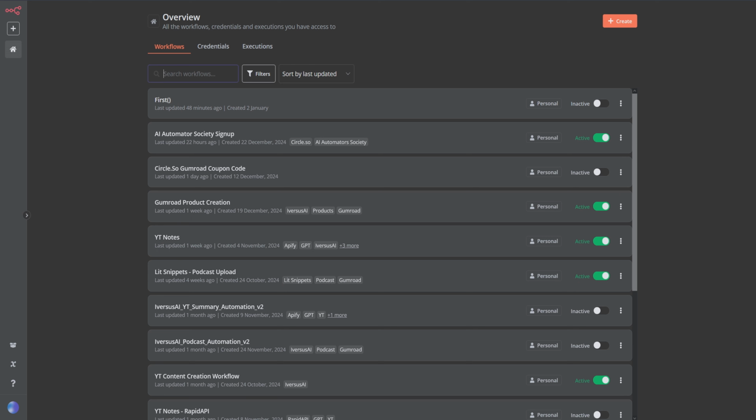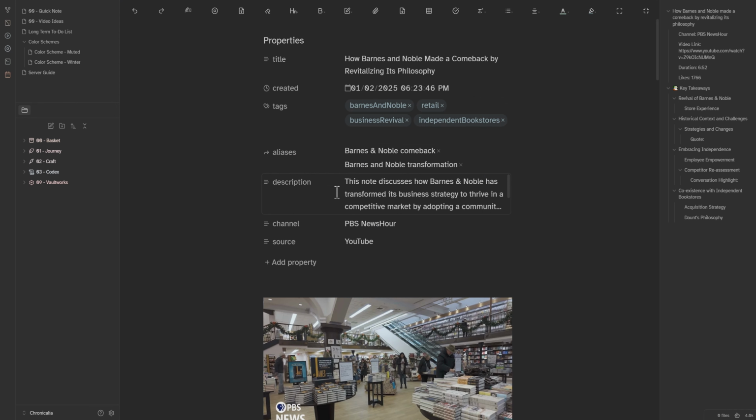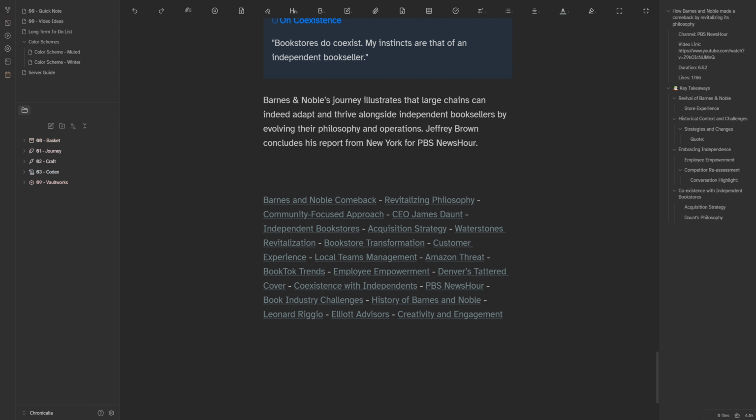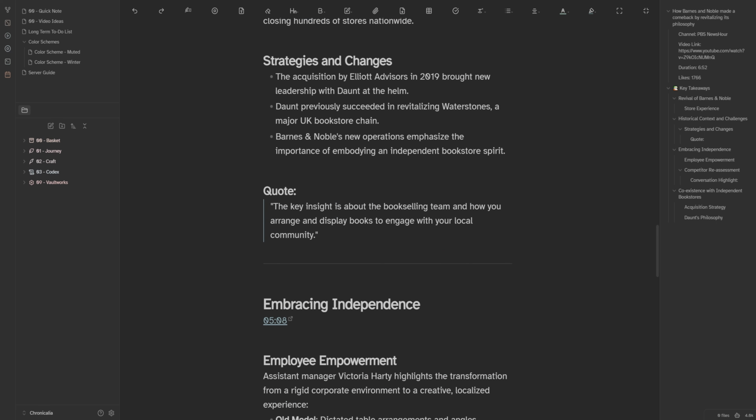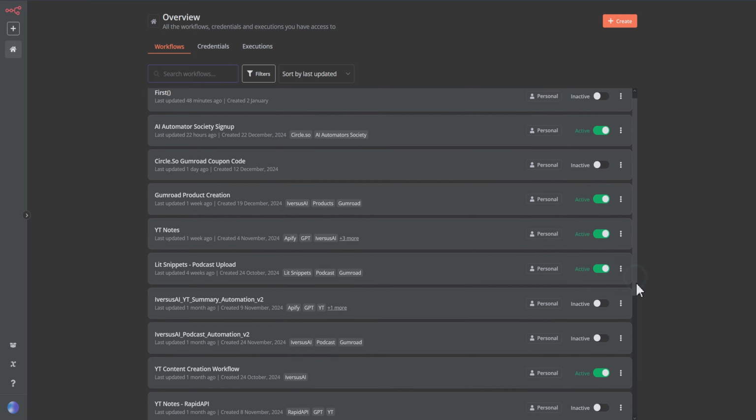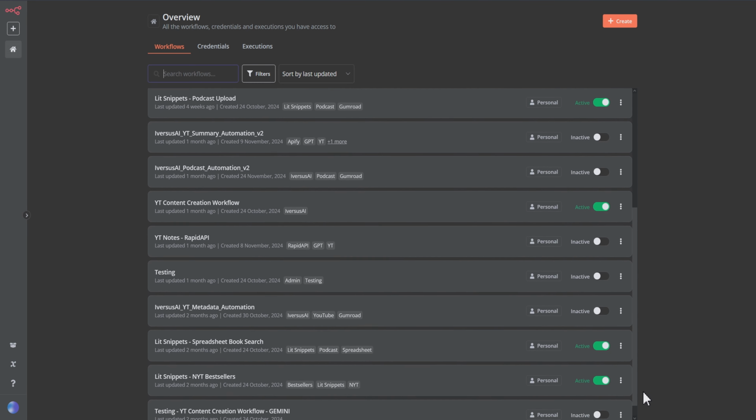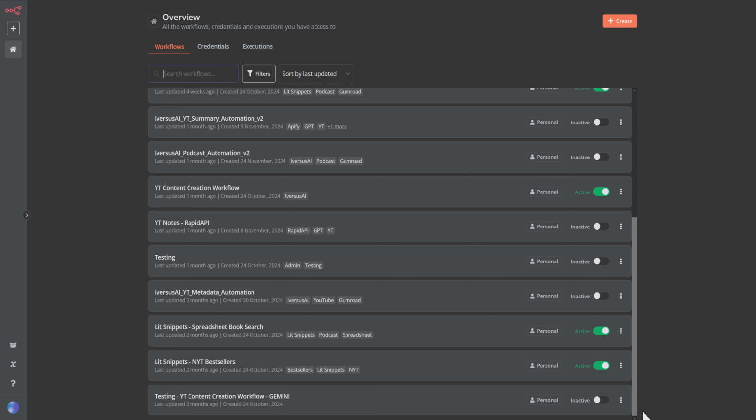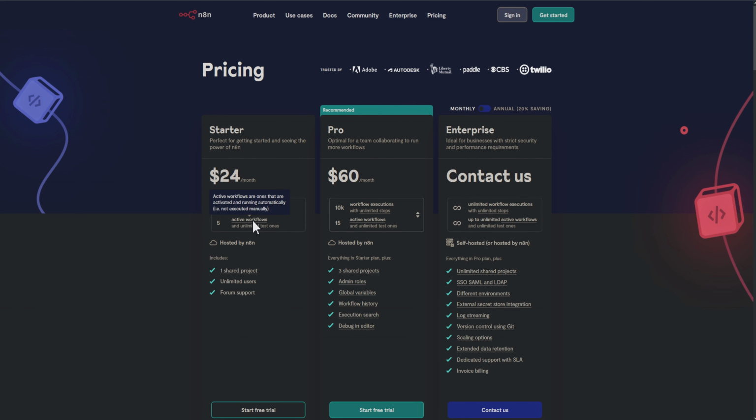And once you discover how automation solves your problems and turns something that was a pain in the rear, such as getting a nicely formatted YouTube transcript into my Obsidian Vault with note properties and links, quotes, and timestamps, all of that with simply copying and pasting a link into a GPT. Once you get the bug for this, you're going to want to have a lot of workflows. And that's the first problem you're going to run into on the starter plan. You can only have 5 active workflows.